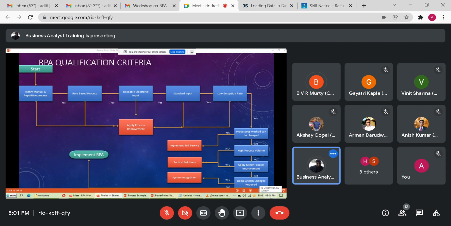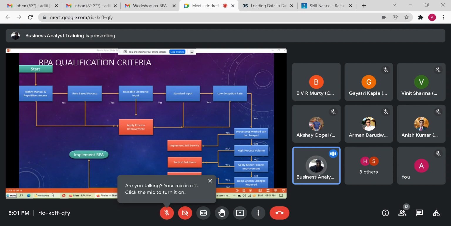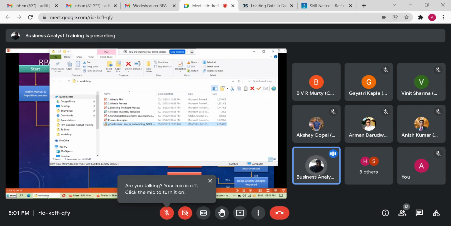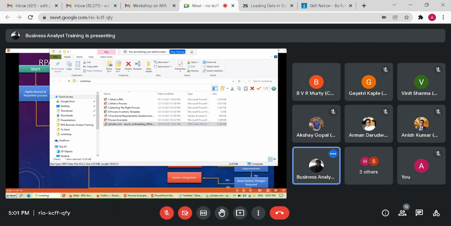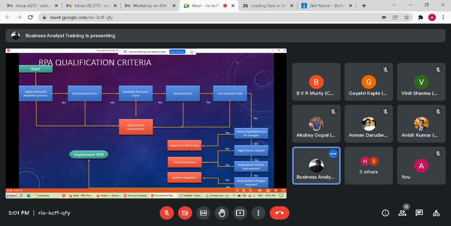Right. So in our next section, I'm going to show you what a process is and how to select the right process. It's like a mini workshop, and now things will get a bit more interactive. I have some quizzes and some Q&A interaction. This was a bit of a boring part of the workshop. We'll come to more interesting things in a few minutes.